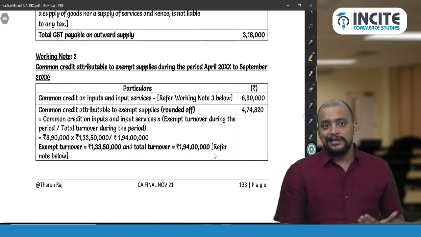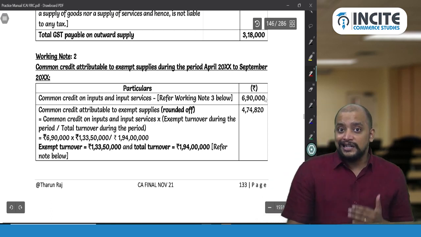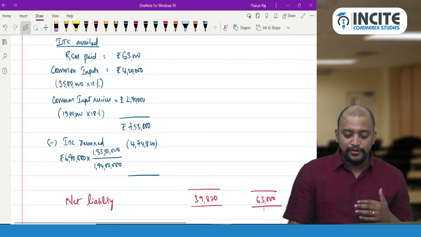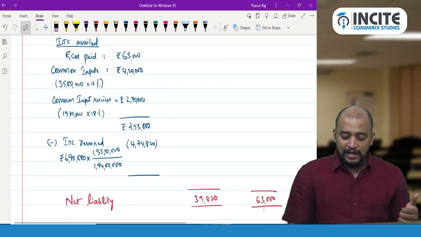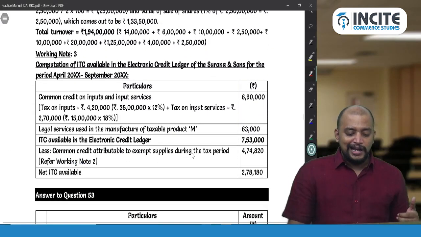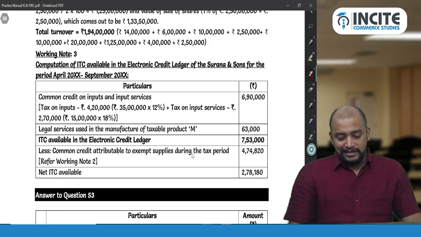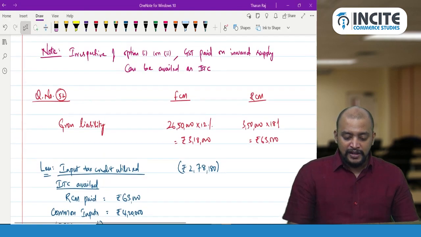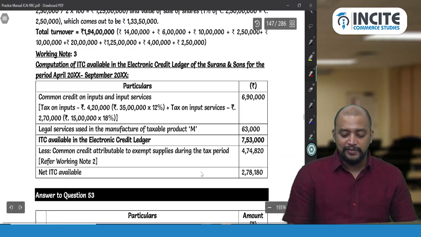Then common credit 6,90,000. 6,90,000 into exempted to total 4,74,820. Done. And thereafter we have to compute the ITC adjusted. So net ITC 2,78,180. 2,78,180 is the net ITC available for adjustment.